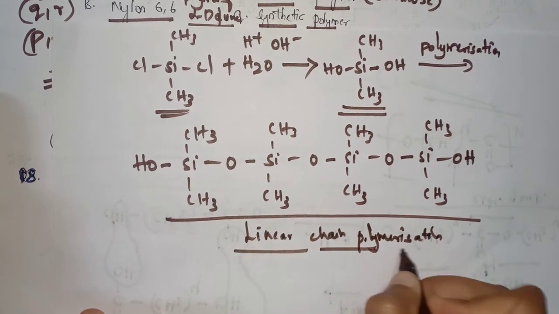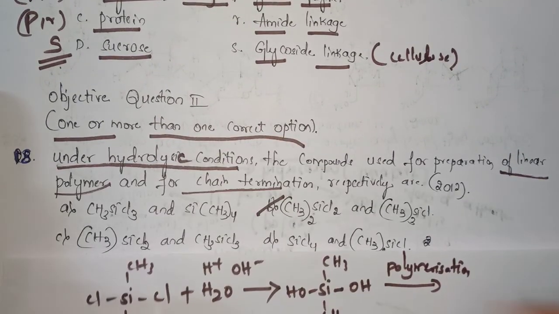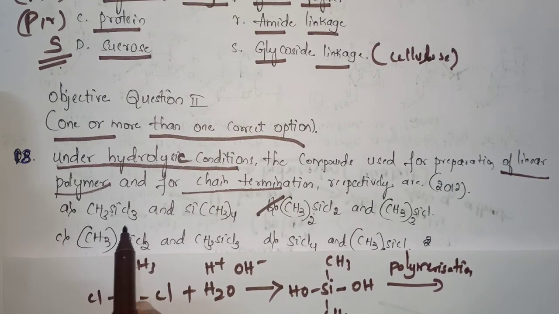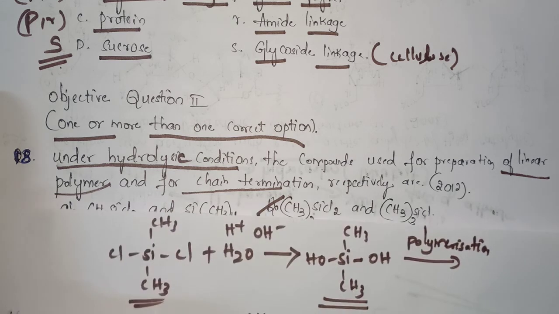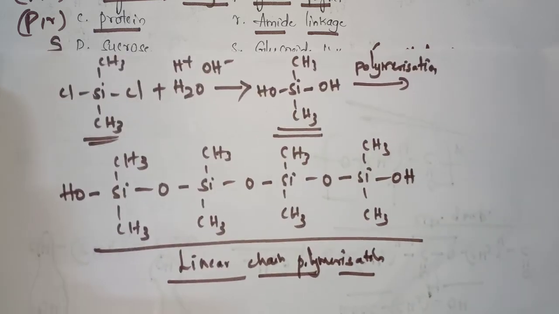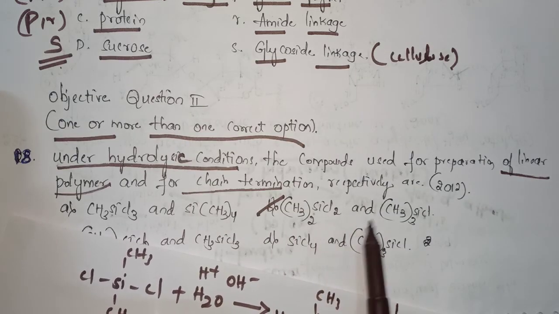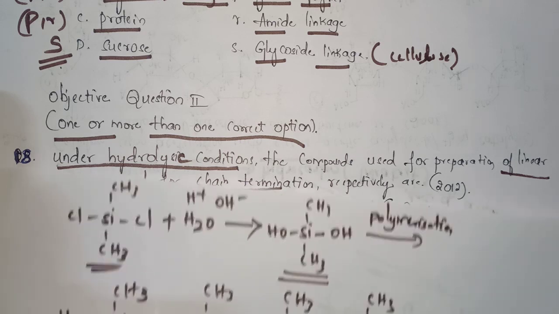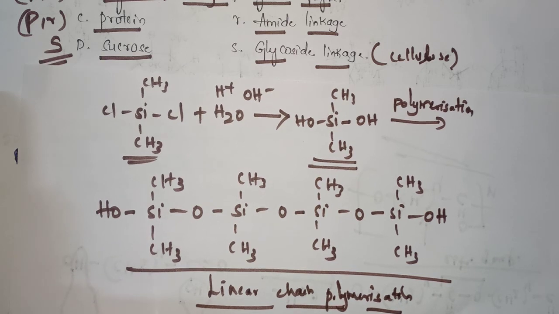So if you take the other compounds, that is CH3SiCl3 and Si(CH3)4, if you do this polymerization, linear chain polymers cannot be obtained. But by this (CH3)2SiCl2 and (CH3)3SiCl only, the linear chain polymerization is occurring.